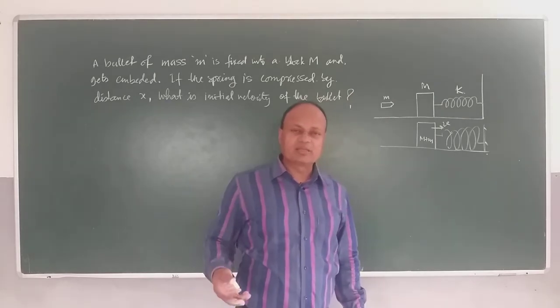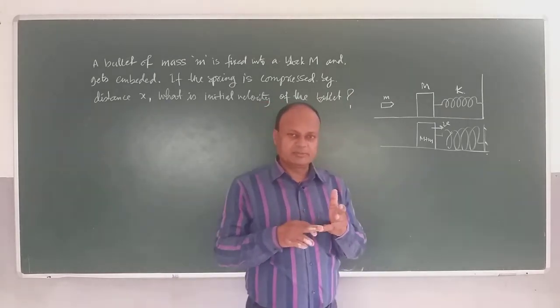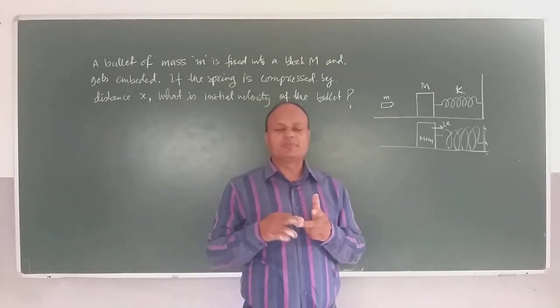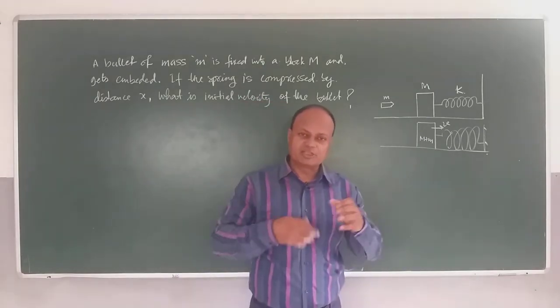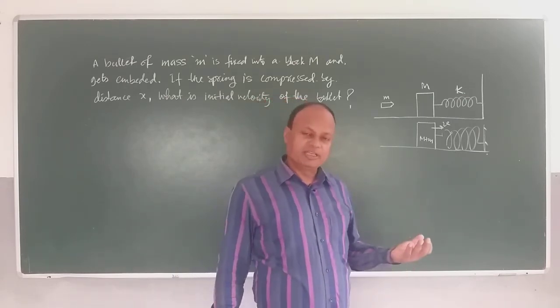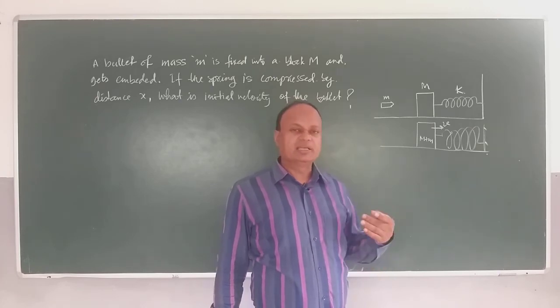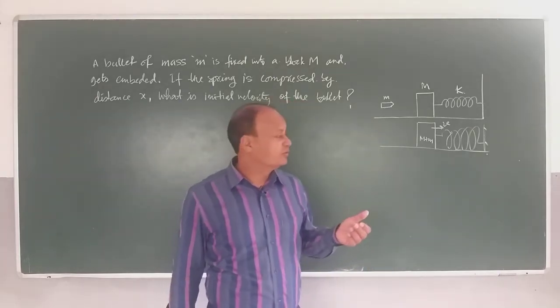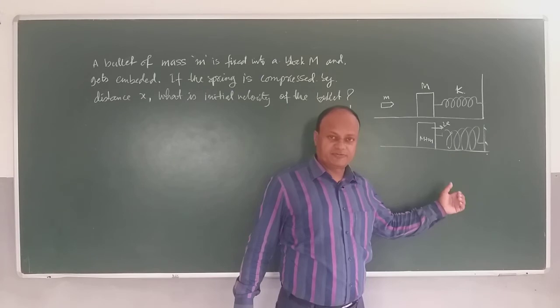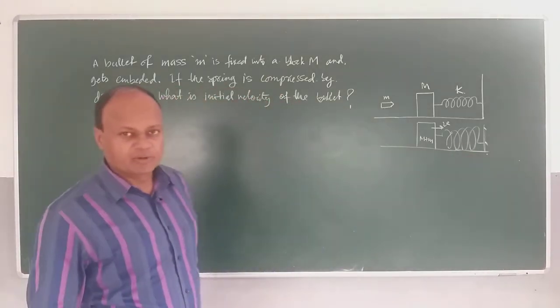Now when you're doing a numerical problem, small m, that is the mass of the bullet, capital M, that is the mass of the block, and the spring constant will be given to you. So we are having a general discussion on this problem, but for the variations, they will give you the values of small m, capital M, and then they can make it slightly more difficult for you by saying that the surface is rough, right? So we will see that case also, and we will modify the solution.